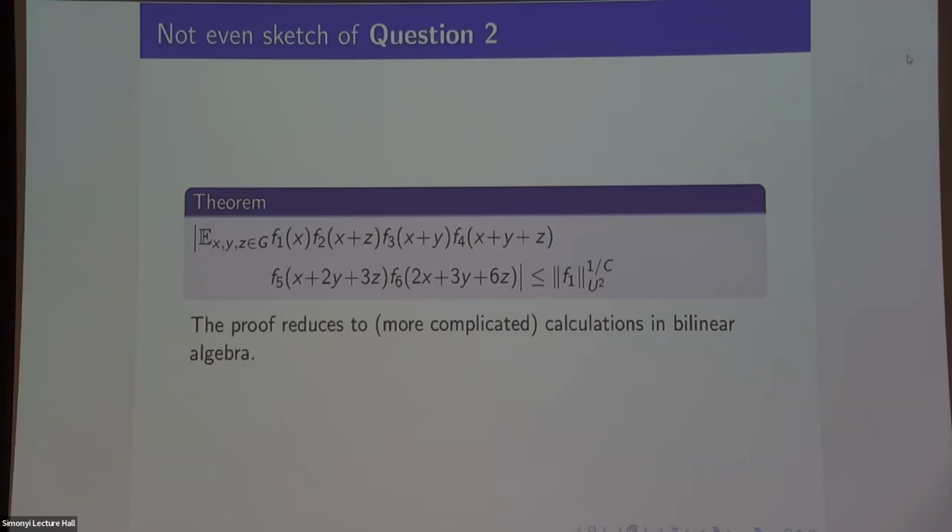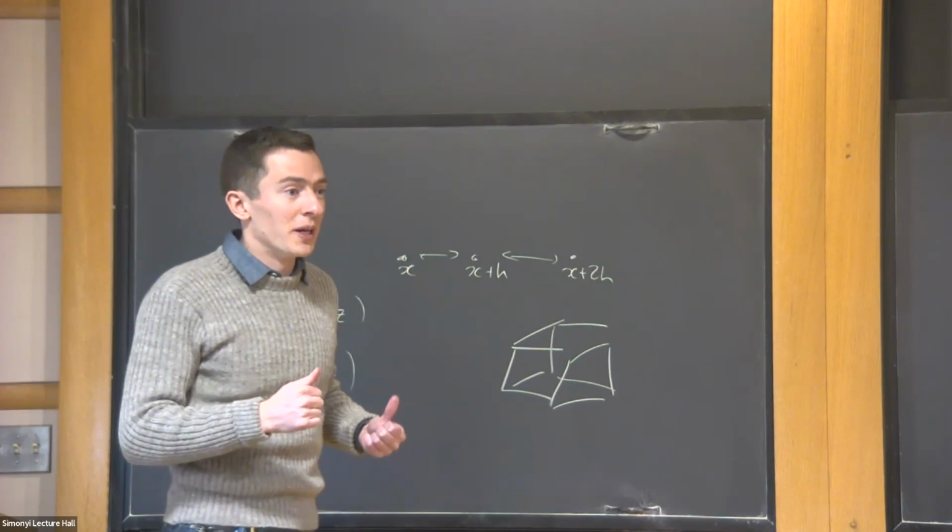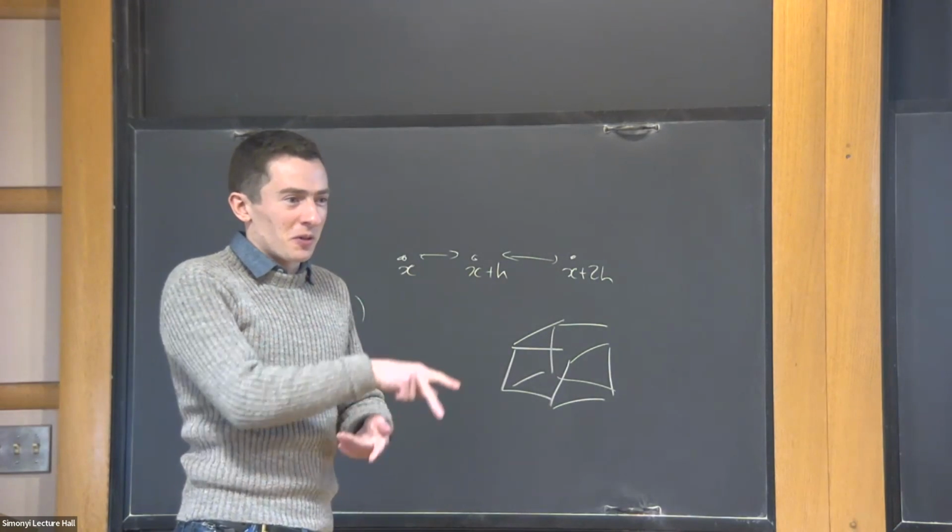I think the answer is I don't think so. If you look at this particular linear configuration, whether this is even going to work depends on the coefficients 2, 3, and 6, which is very sharp. I suppose it works for generic choices of coefficients, but somehow you have to hit something on the nose. You have to find an identity amongst these coefficients which is satisfied, which means that the whole argument deserves to go through. If you miss by even a tiny bit, you're not doing the right thing.